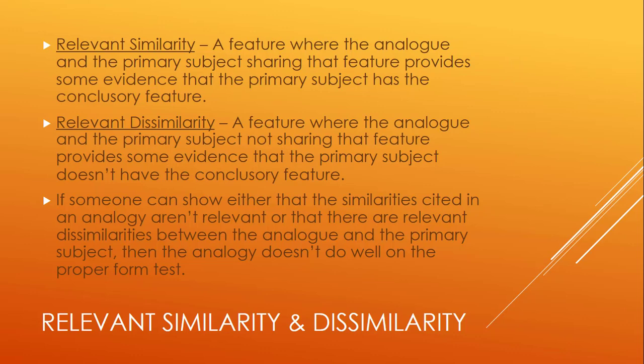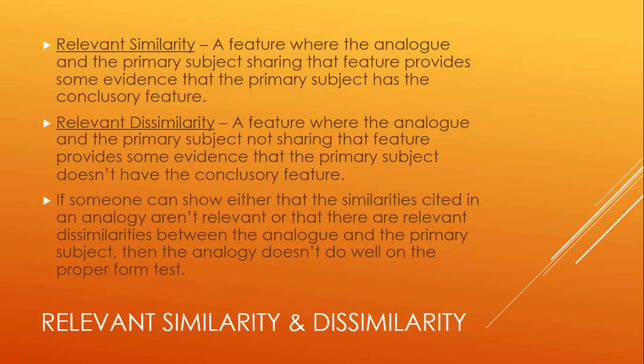So the similarities are important, and it's important that the similarities needed to reach the conclusion are relevant similarities. If they're not relevant, and perhaps there are no relevant similarities that have enough strength, then the conclusion does not follow. The conclusion is not adequately supported. So it's important that the similarities be relevant rather than irrelevant.